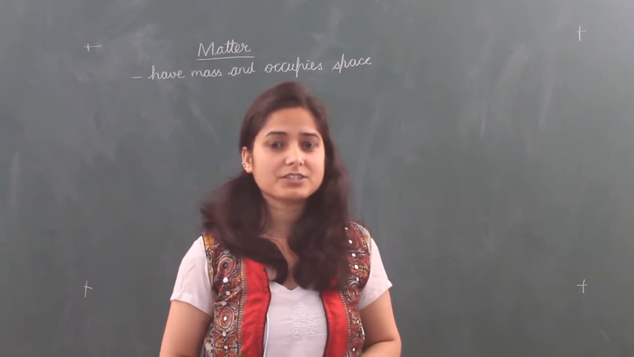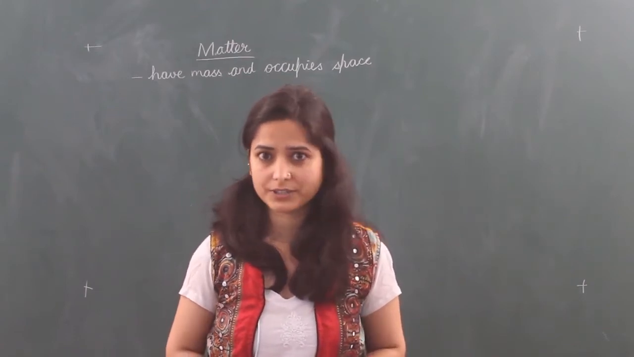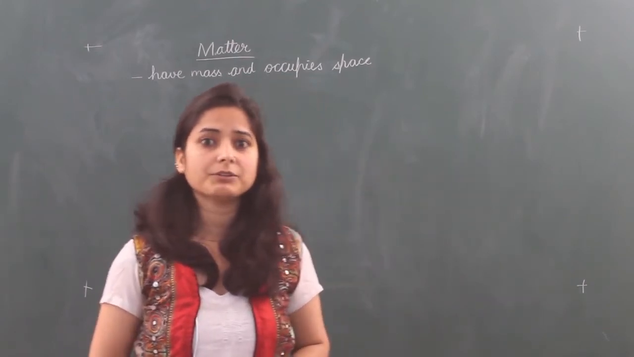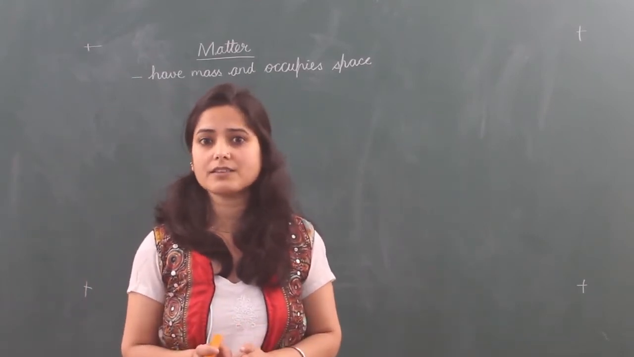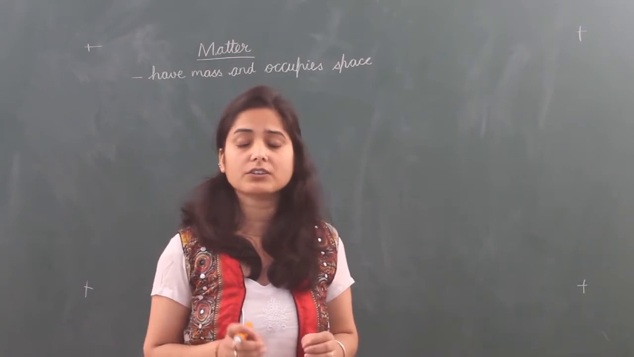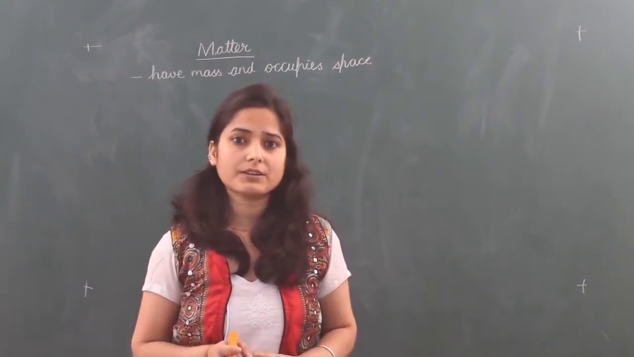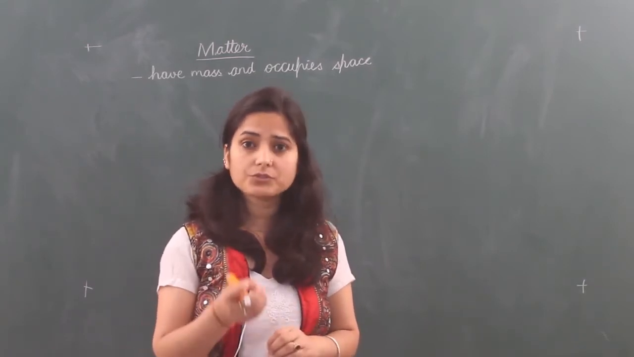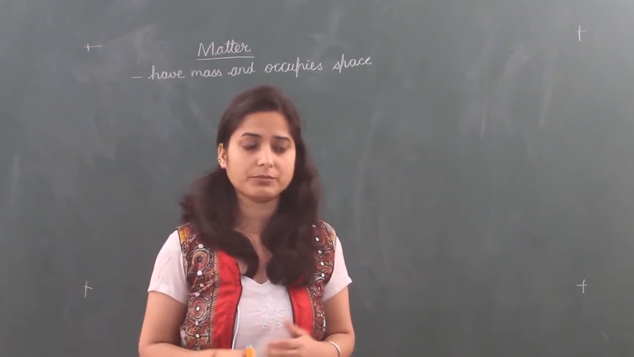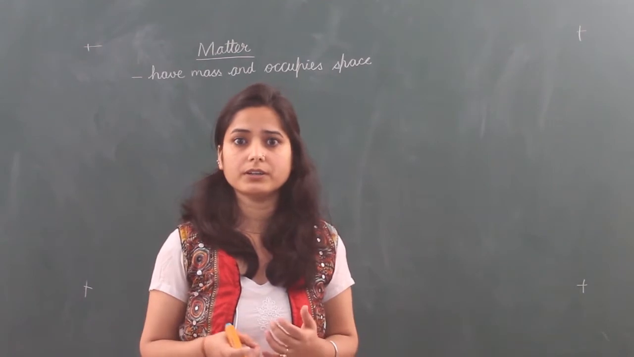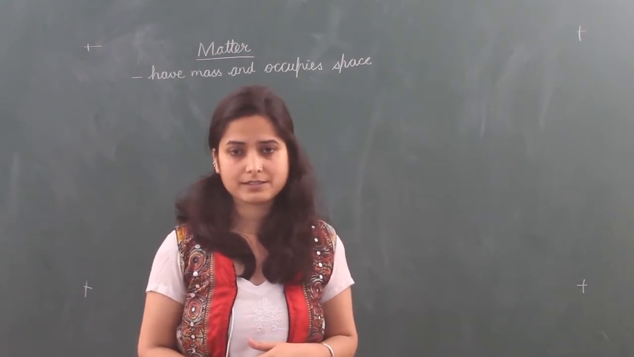Yesterday we started chapter 1, Matter in Our Surroundings. In that you revised that matter is anything around us which has mass and occupies space, and we took a few examples from our surroundings. There are a few things which are not matter, and we took those examples also. For example, feeling, heat, cold, thought, etc.